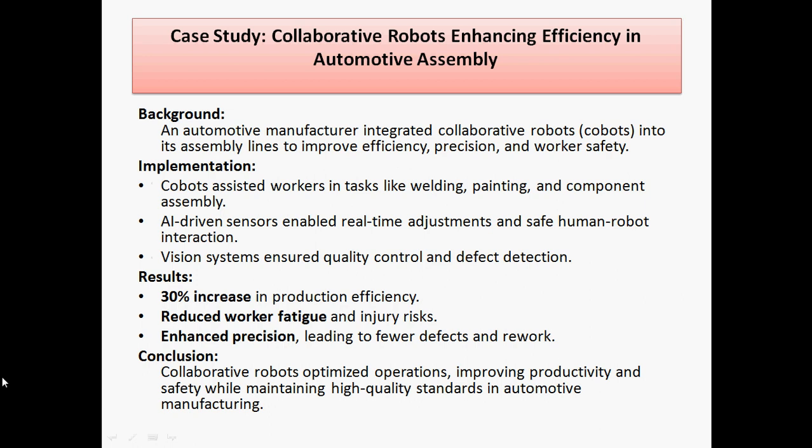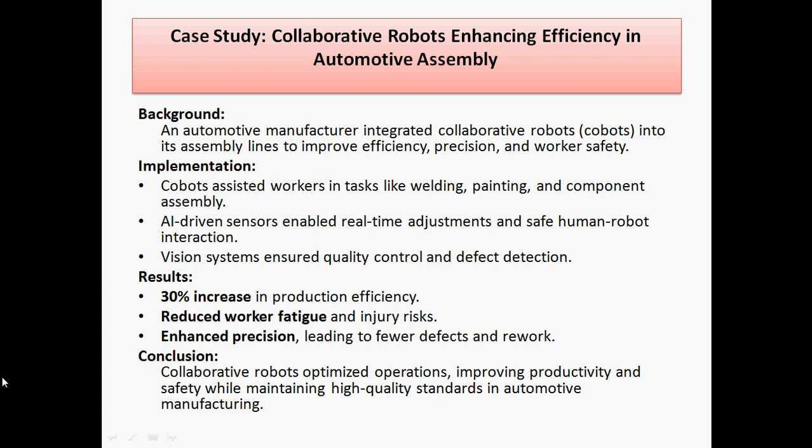So now we are going to discuss a case study on collaborative robots utilized in automotive assembly. We are going to discuss cooperative robots, that is cobots, in assembly lines, which improve efficiency, precision, and also worker safety. Because cobots have different sensing abilities, they can manage any type of accident, so we are providing that type of capability for the cobots.